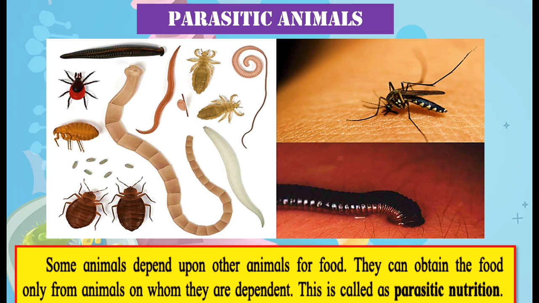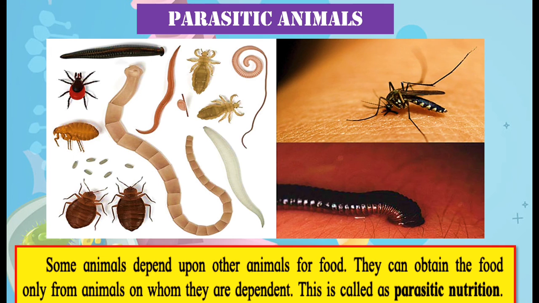Means a mosquito or a leech or a tick, or the lice we find in the hair on our head, these are all organisms, I would say, which are dependent on us or other animals to get nutrients from their body. They absorb our blood and they get nutrients from our blood. Okay, so they are harming us, they are living on our body, and they are harming us to get nutrition. So such types of animals are called parasitic animals.